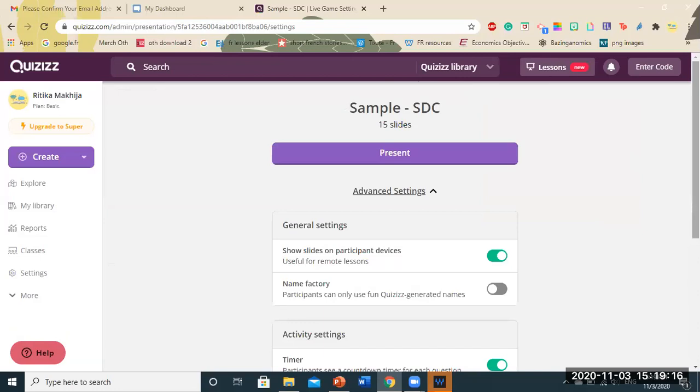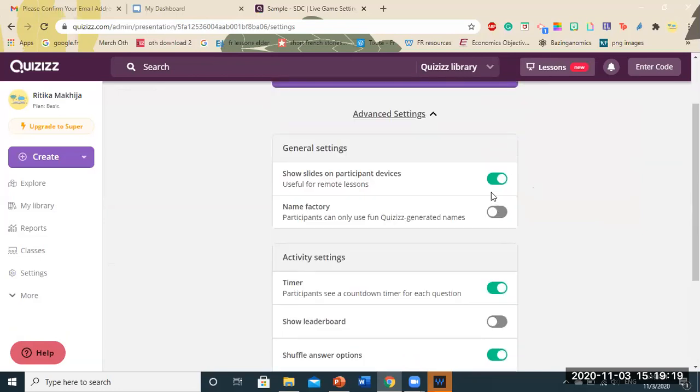So I clicked on start a live lesson. I changed the settings here. If you all noticed, you all had to enter your own names. So I disabled name factory. Name factory is basically where quizzes gives you pet names, but I want my learners to enter their own names so I can track their progress.